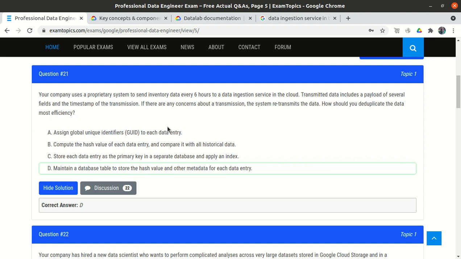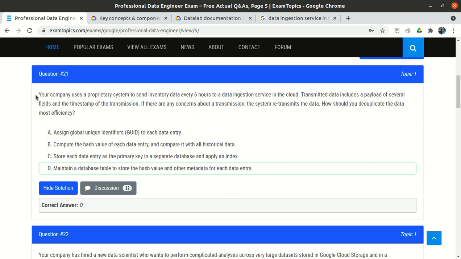Because they thought that in between we are using Pub/Sub. In Pub/Sub there is no need to manually assign an ID to the data, and we have a corresponding unique ID for each and every message.